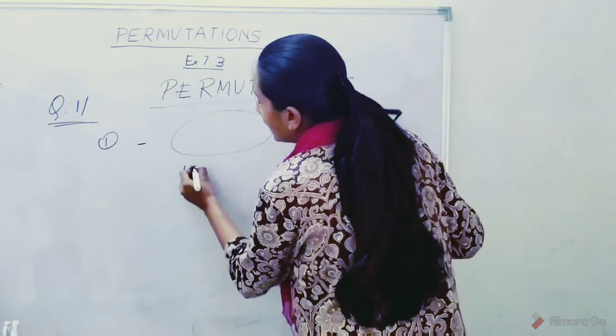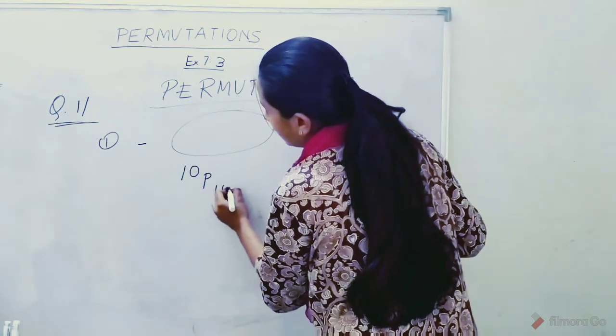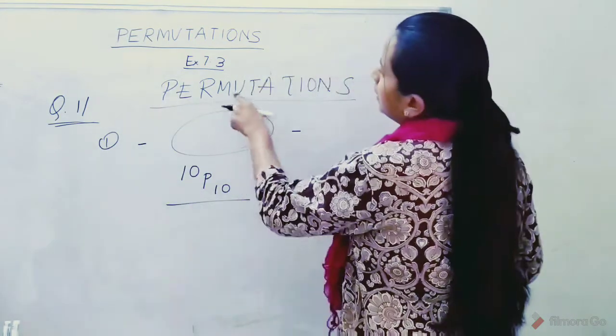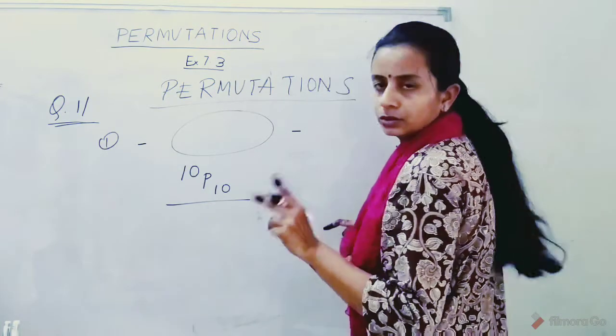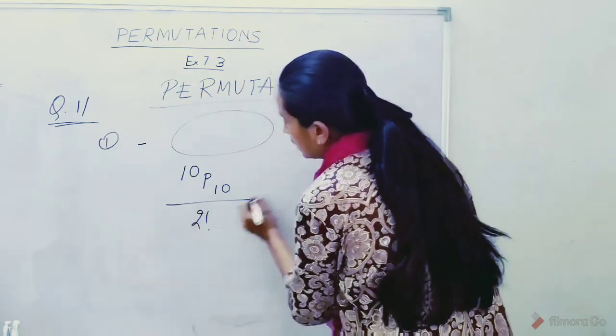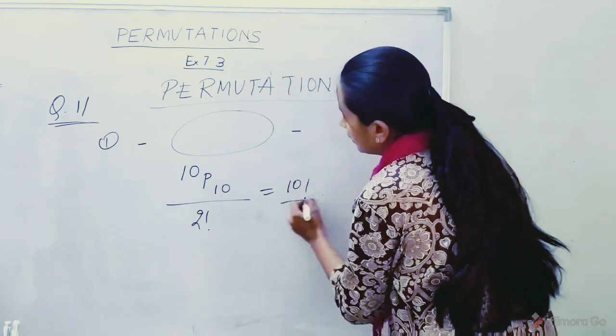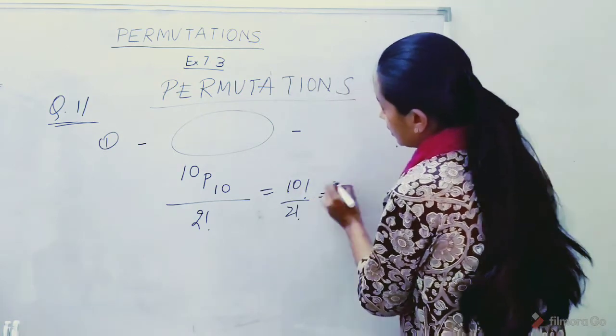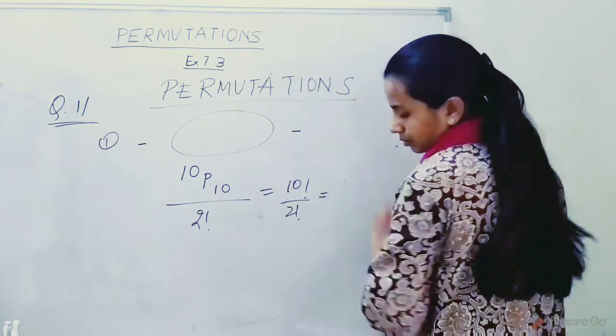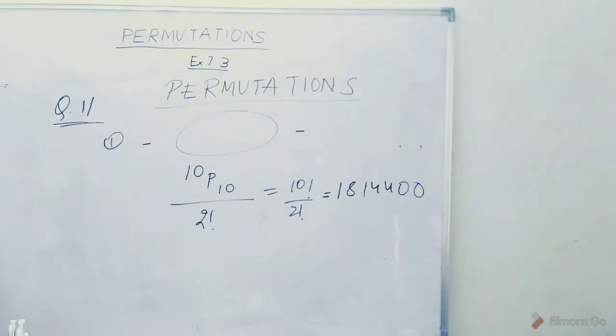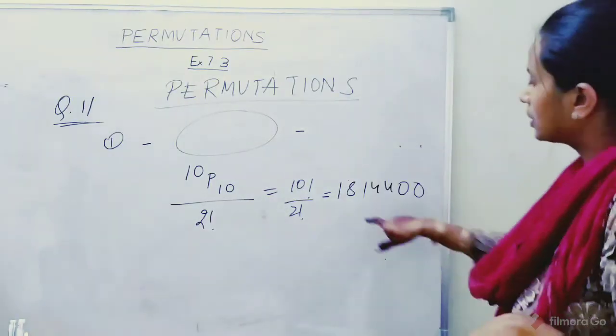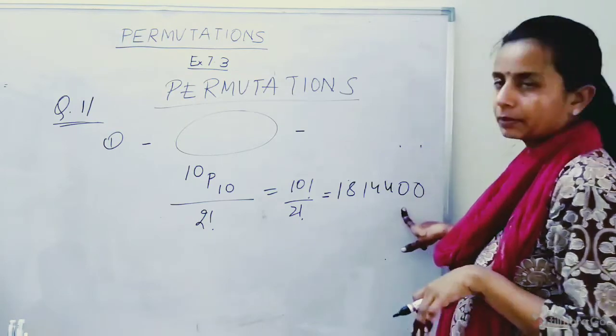So 10P10, divided by 2 factorial since only T appears 2 times, that is 10 factorial divided by 2 factorial, which is 181440.